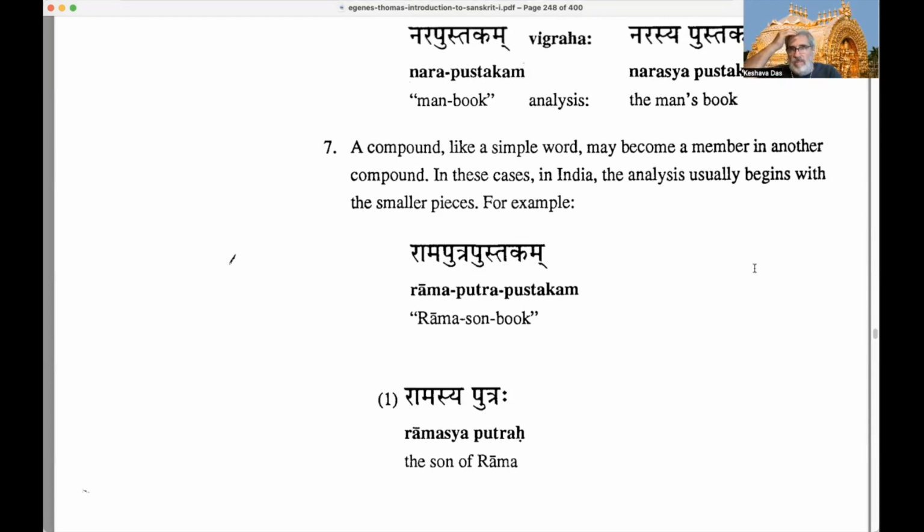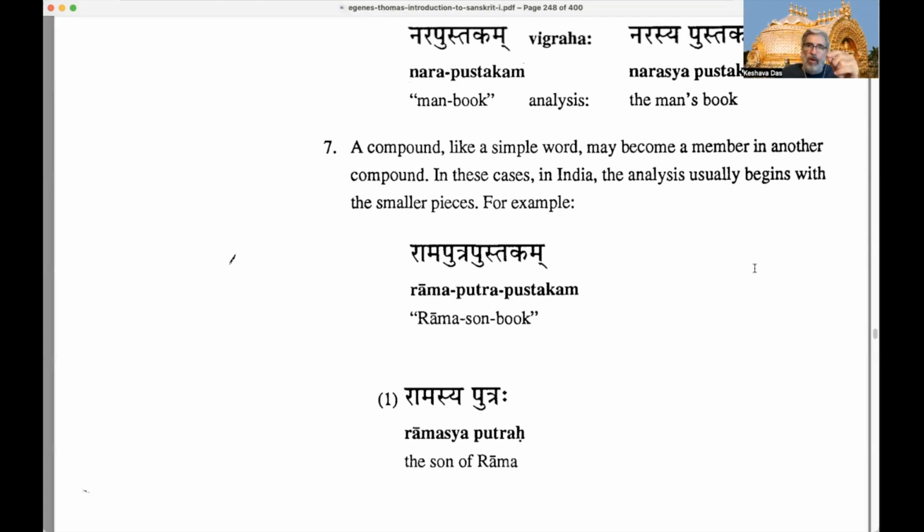Usually we look at the right-hand side and analyze from right to left, just like we did with different sentences in previous classes. The principal word is at the end, especially with Tatpurushas. Then we analyze how adding that word makes a particular type of compound. Once we have that, we add some more to the left and get a different kind of compound. Finally we get a huge compound, and each time we understand the meaning, so we get the full meaning at the end.